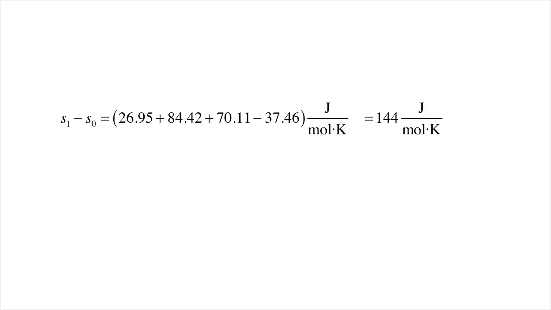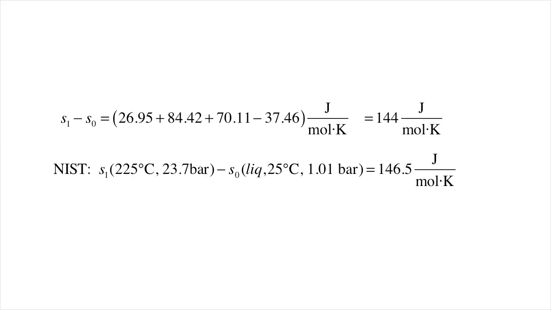After putting everything together for the four legs, we calculate a total entropy of 144 joules per mole Kelvin, which again is within about 2% of the value calculated from the NIST database. Not too shabby for a model based on heat capacity and a three-term PVT model.